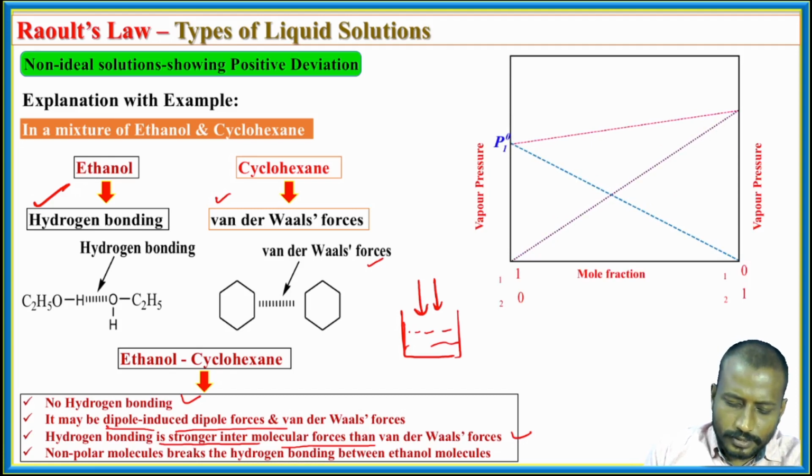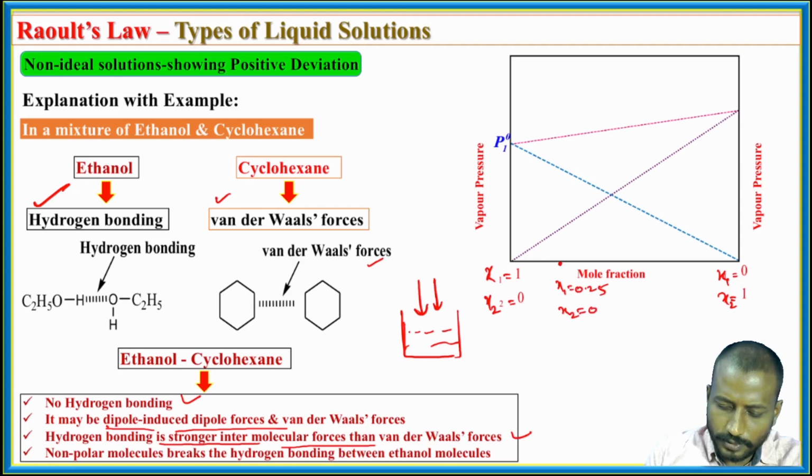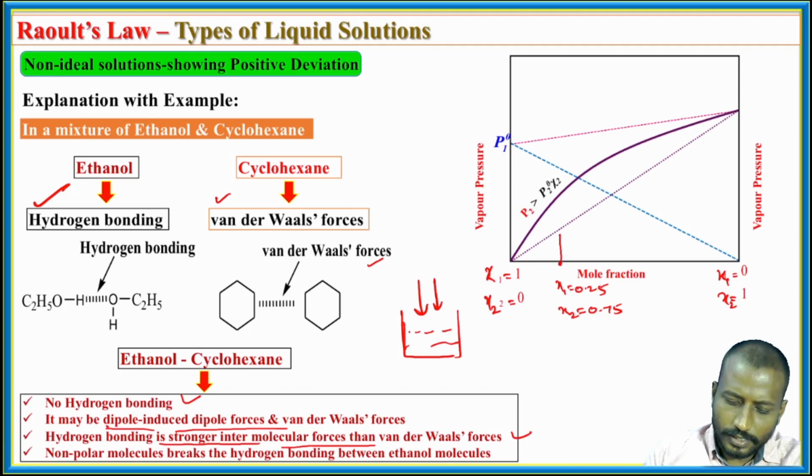So if you look at the graphs, this is the graph for the ideal solution, with chi 1 and chi 2. Let's take a point here where x1 is equal to 0.25 and x2 is equal to 0.75. This is the vapor pressure P1, and this is P2.